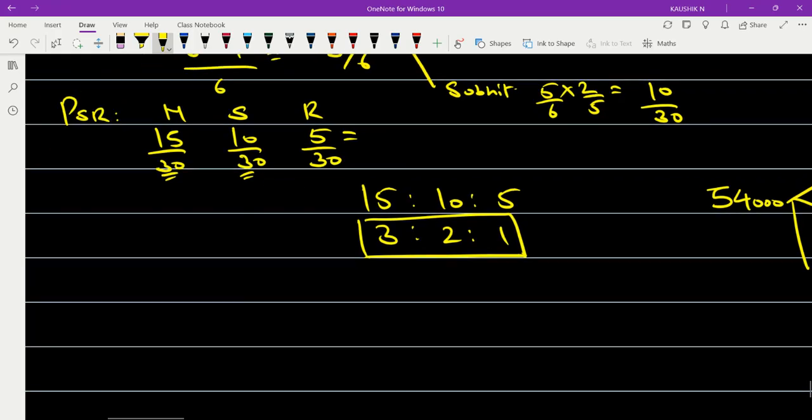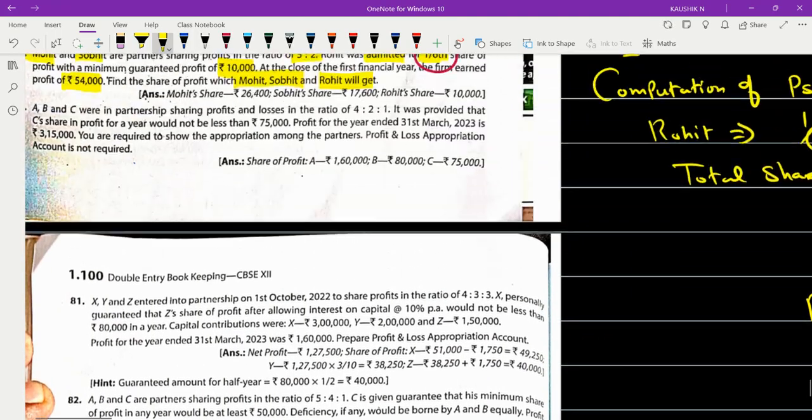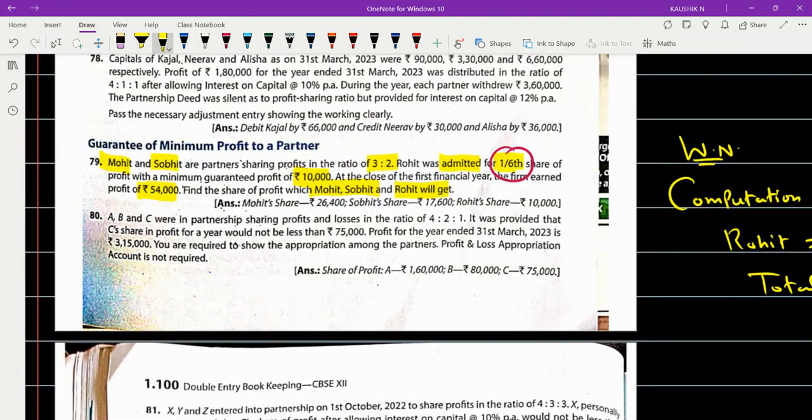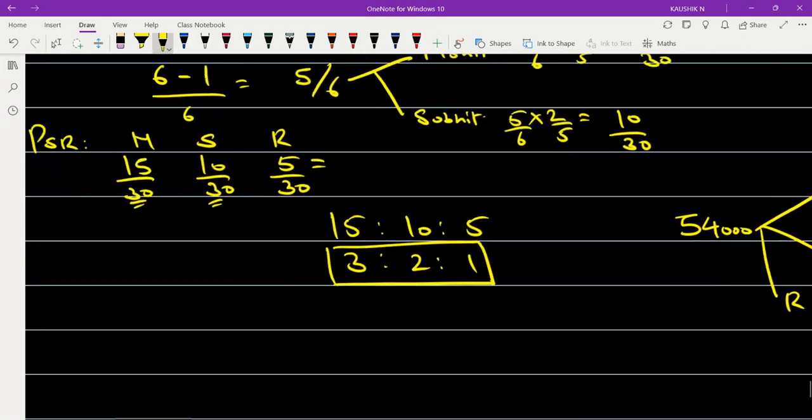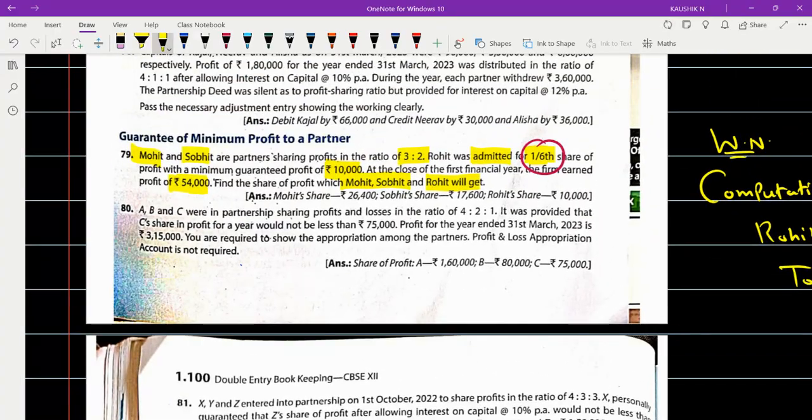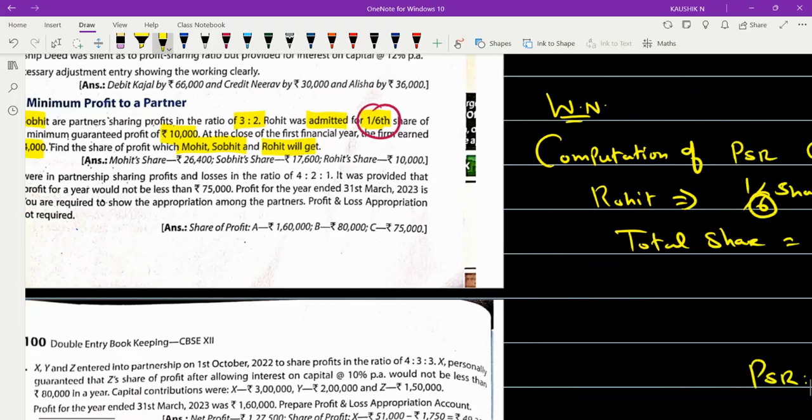இந்த 3 பார்ட்னர்ல யாருக்கு நம்ம கேரண்டி கொடுத்துருக்கோம் சம் பிரகாரம்? Who's been given the guarantee? To Rohit. How much is the guarantee that we're given? Okay.